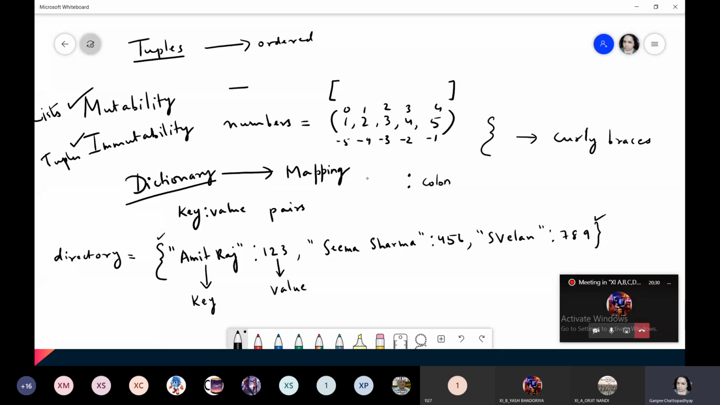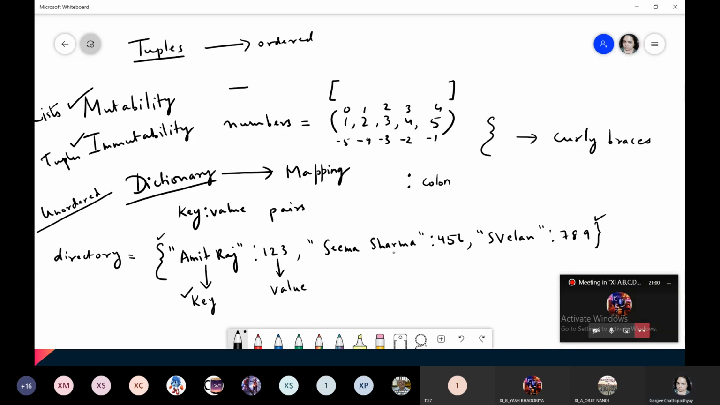Okay, but here dictionary is something which is unordered. There is no order to the elements in the dictionary. If you have specified Amit Raj first, it is not necessary that when you display the dictionary, Amit Raj will be the first item over here, because it has nothing to do with the positions. It doesn't use anything like indices. Okay, because here there is only one way of accessing values, that is through their keys.